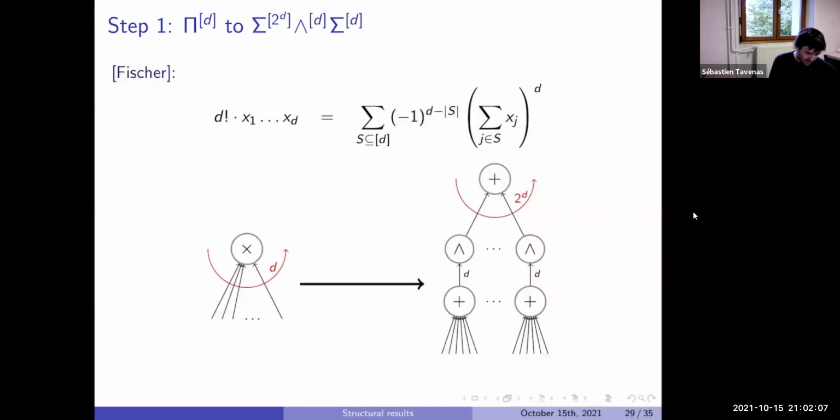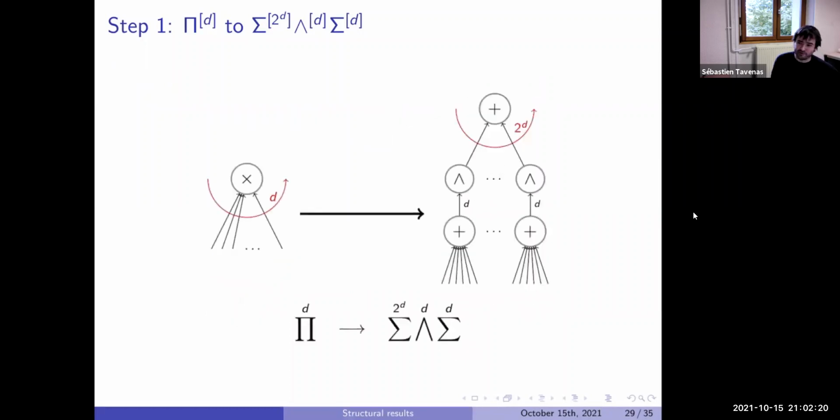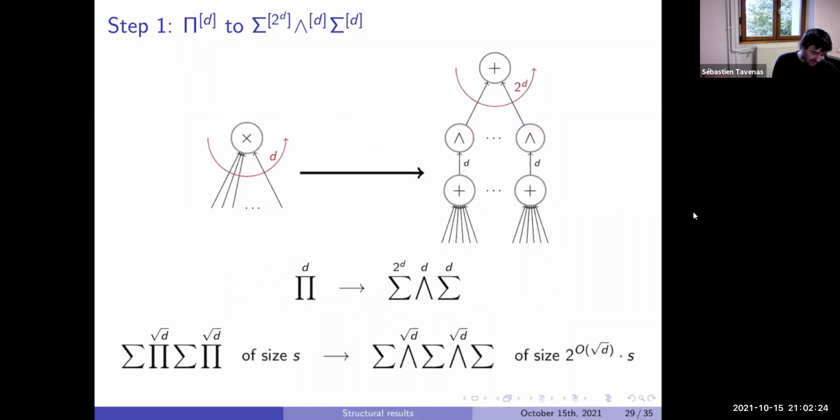So it was in the Fisher formula. We replace a product of size d by a sum of size 2 to the d, some exponent of size d and sum of size at most d. It's interesting for us because if we start by that, we replace this product by a sum of 2 to the square root of d, product of square root of d, sum of square root of d.